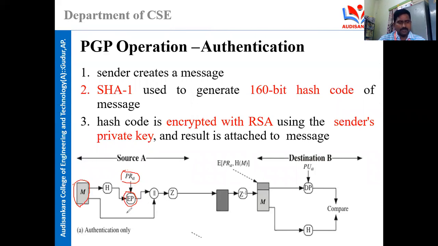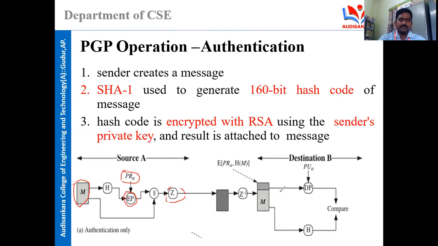See here, after performing the encryption, the output is appended, with this append symbol, two vertical lines. So this output of encryption is appended with the original message, and then sent to the receiver, I mean to the destination. Here you can see Z, the intermediate which receives the information and sends it to the receiver.